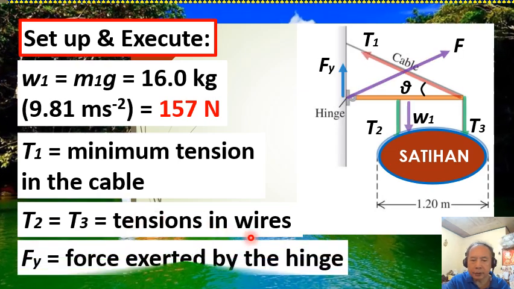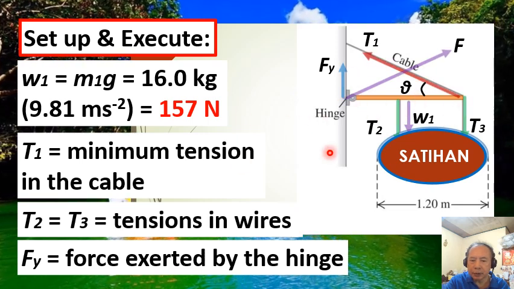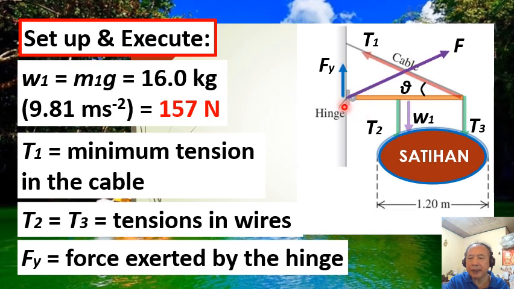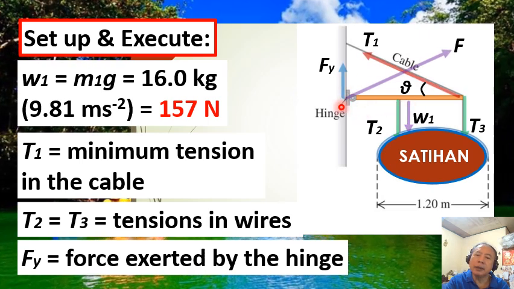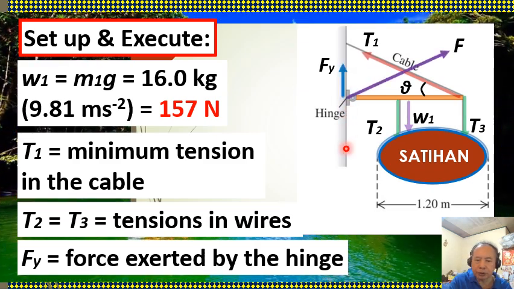And the force Fy, or the force exerted by the hinge on the left end of the beam, is one of our target variables.